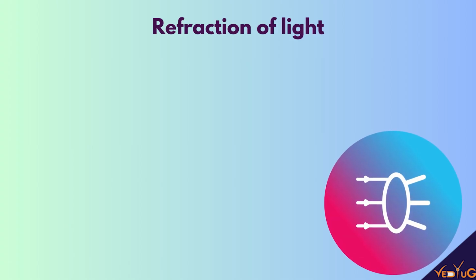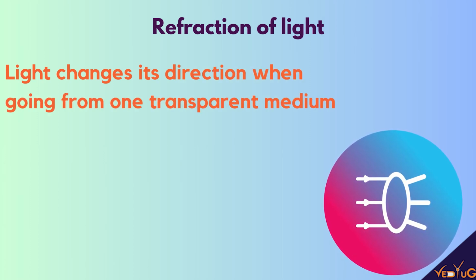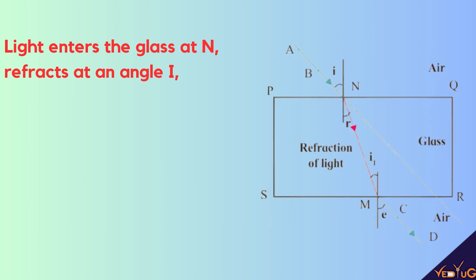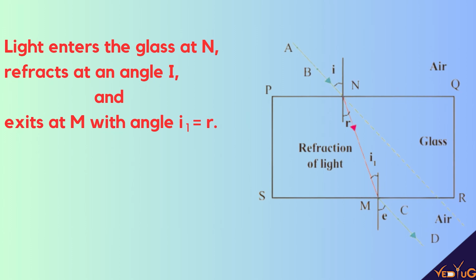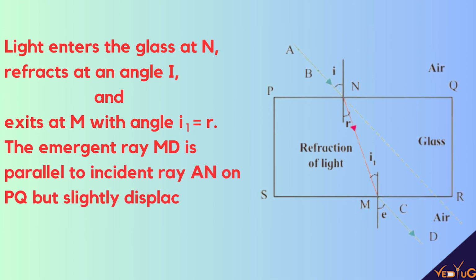Let me tell you, dear friends, light changes its direction when going from one transparent medium to another transparent medium, and this is called refraction of light. When I am saying this, you must look at the diagram given below. When light enters the glass at N, it refracts at the angle r, and exits at M with angle i1 equal to r. The emergent ray MD is parallel to the incident ray AN on PQ, but slightly displaced.